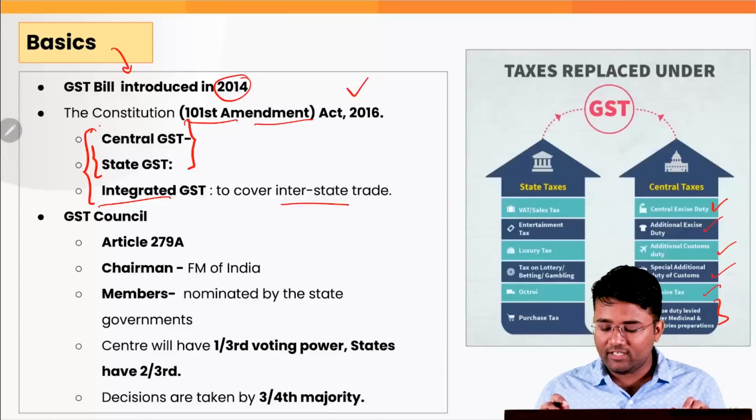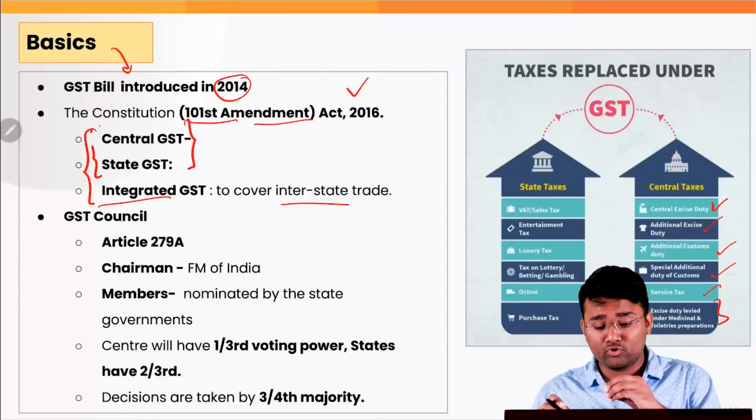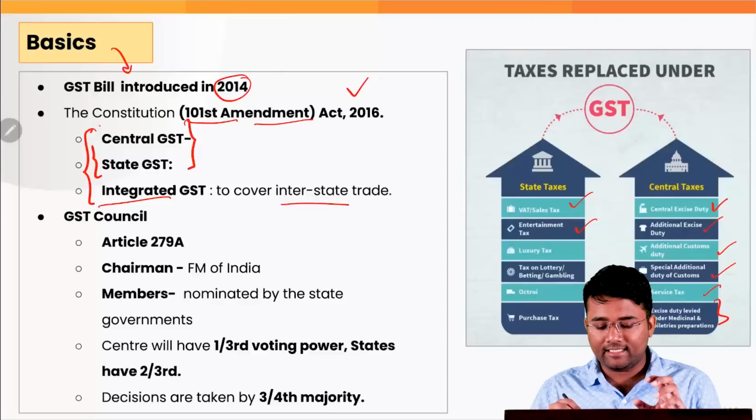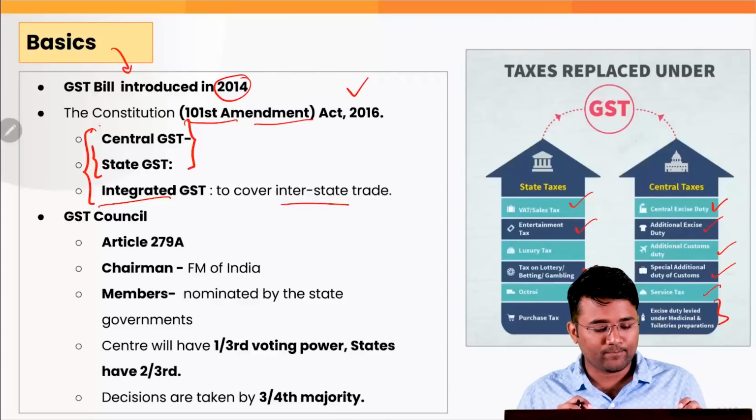Then excise duty levied under the Medicinal and Toilet Preparations Act, etc. Various state taxes were also subsumed, like value added tax or sales tax, entertainment tax, luxury tax, tax on lottery, betting, gambling, octroi as well as purchase tax.